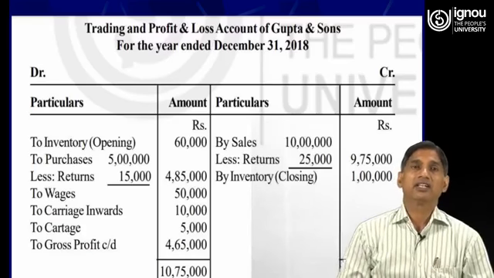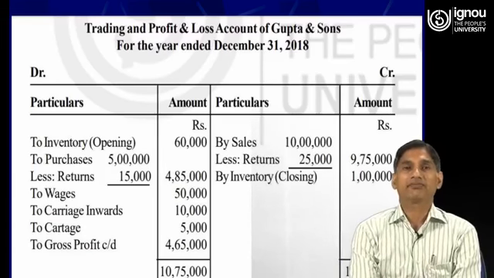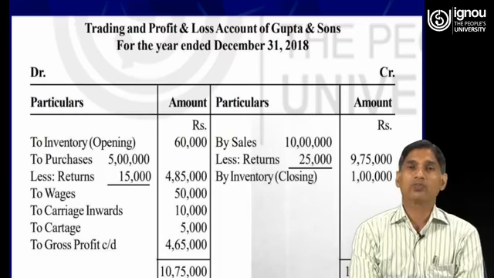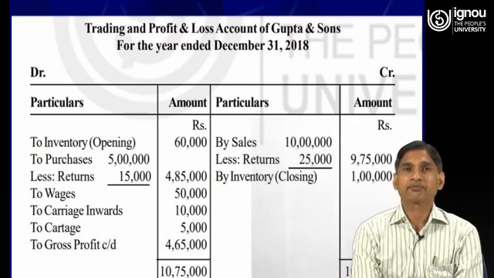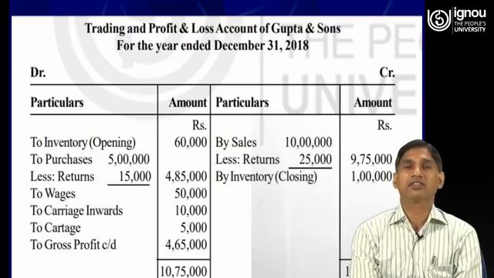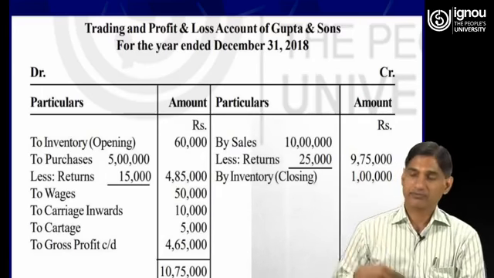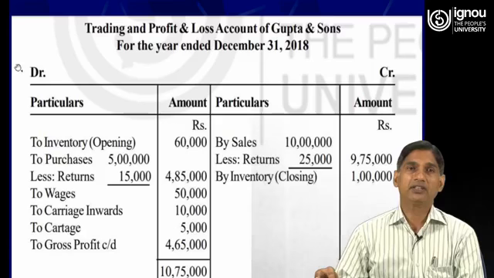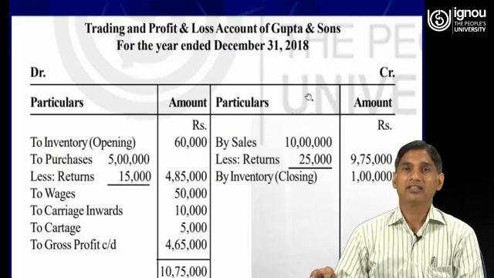First one is the trading and profit and loss account of Gupta and Sons for the year ended 31st of December 2018. So this is the left hand side, that is the debit side, and this is the right hand side, what we call the credit side.